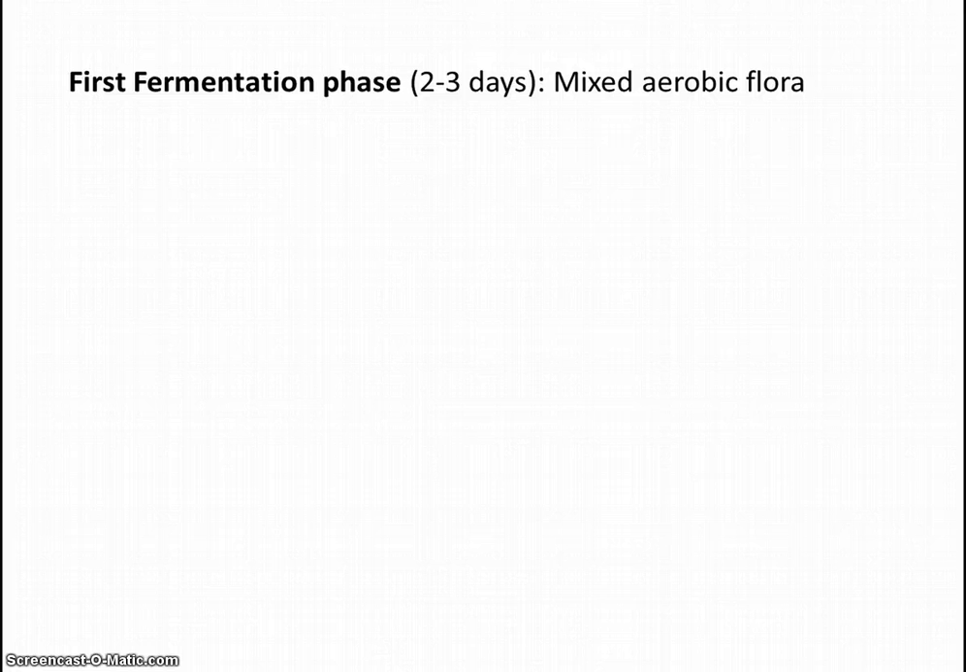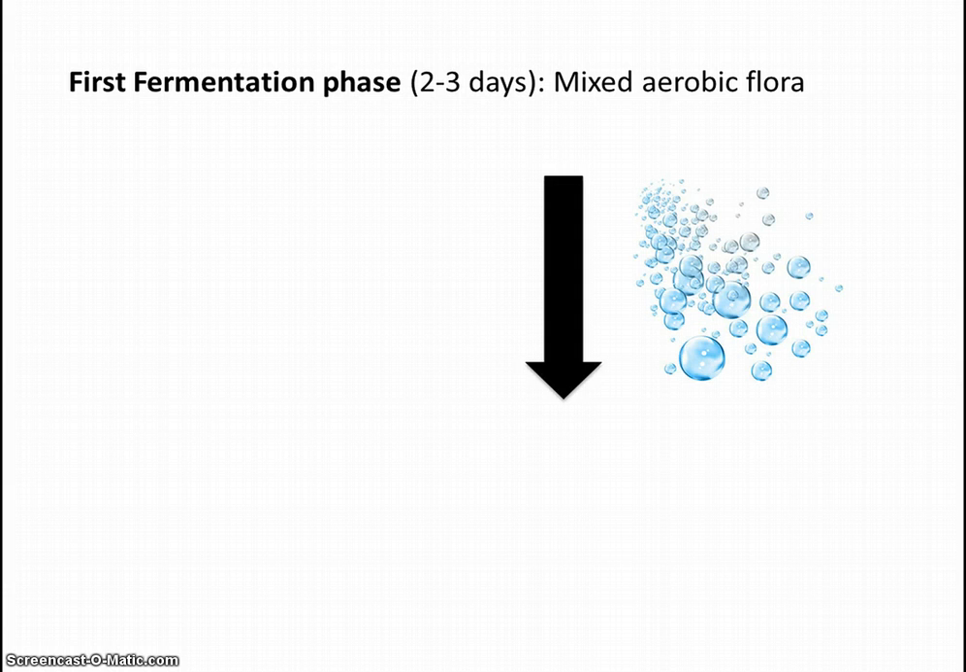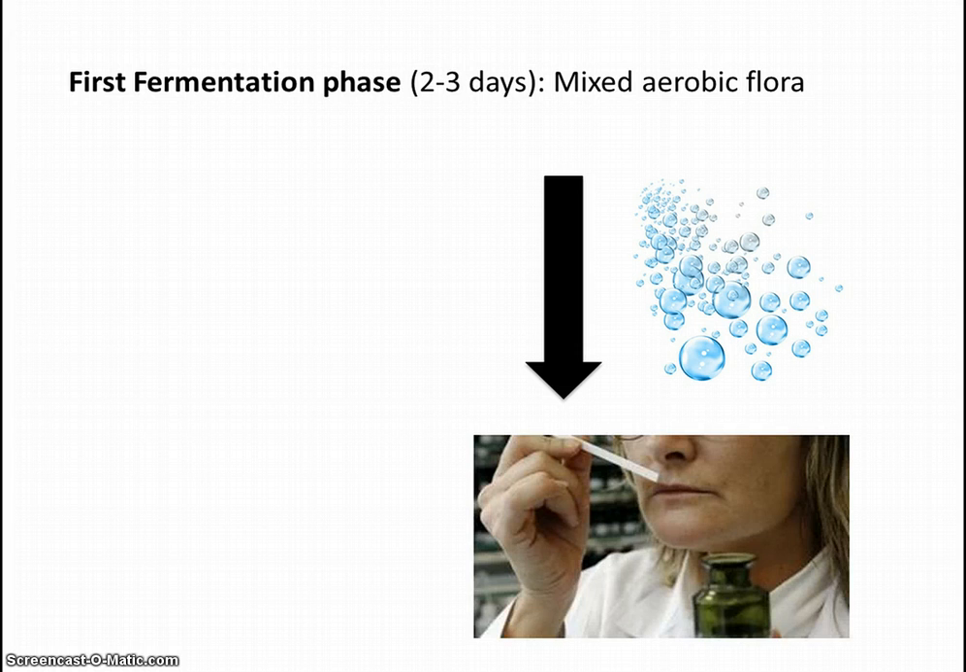In the first fermentation phase, which takes 2 to 3 days, we find a mixed aerobic flora. Aerobic, therefore, because these organisms need oxygen to drive their metabolism. Not surprisingly, the flora of the first phase is responsible for consumption of residual oxygen. In addition, they build gustatory substances such as acids, alcohols, and esters.